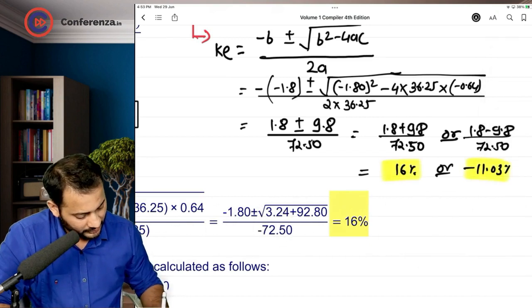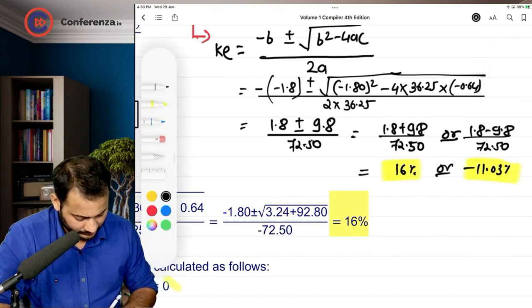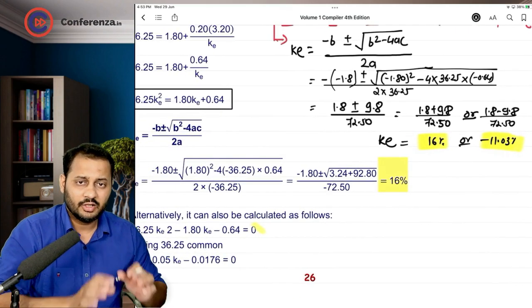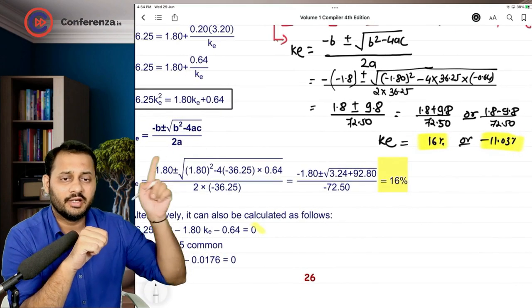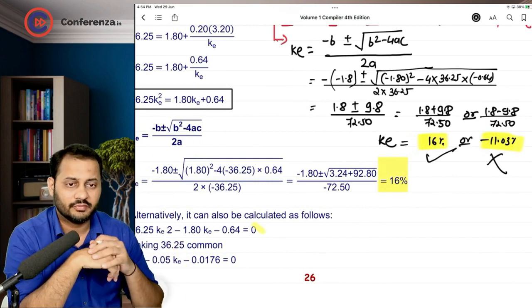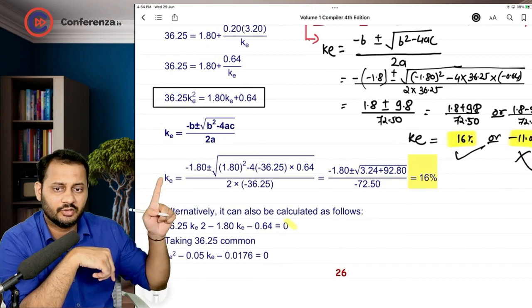These are the two answers for cost of equity. And here we will clearly write down that cost of equity cannot be negative, and hence we will ignore this part and we will continue with cost of equity as 16%. See, cost of equity is 16% if you solve this.